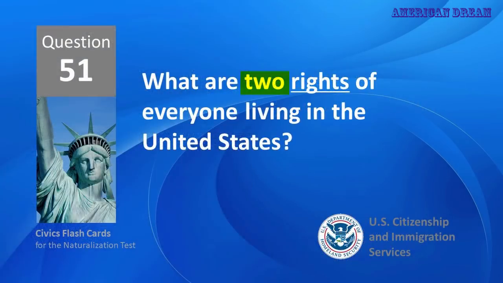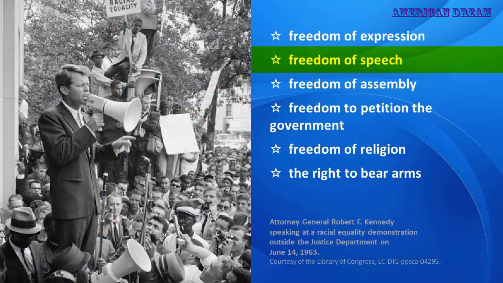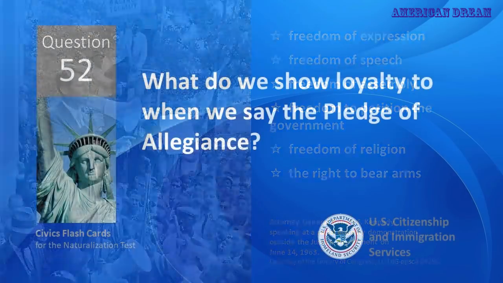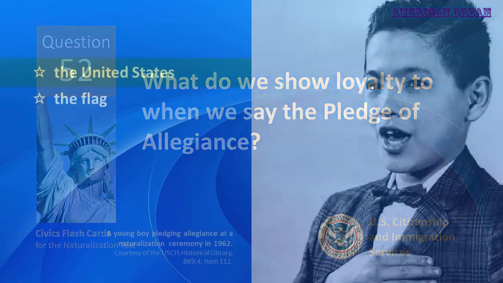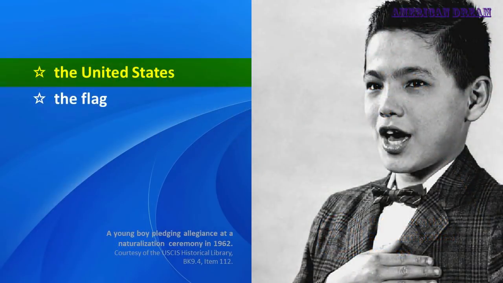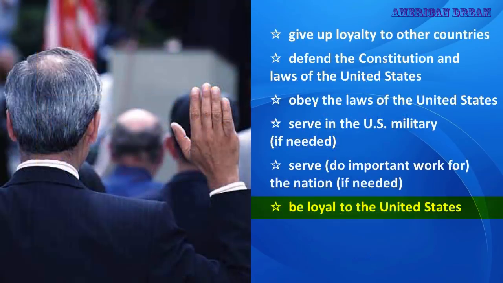What are 2 rights of everyone living in the United States? Freedom of speech. Freedom of religion. What do we show loyalty to when we say the Pledge of Allegiance? The United States. What is one promise you make when you become a United States citizen? Be loyal to the United States.